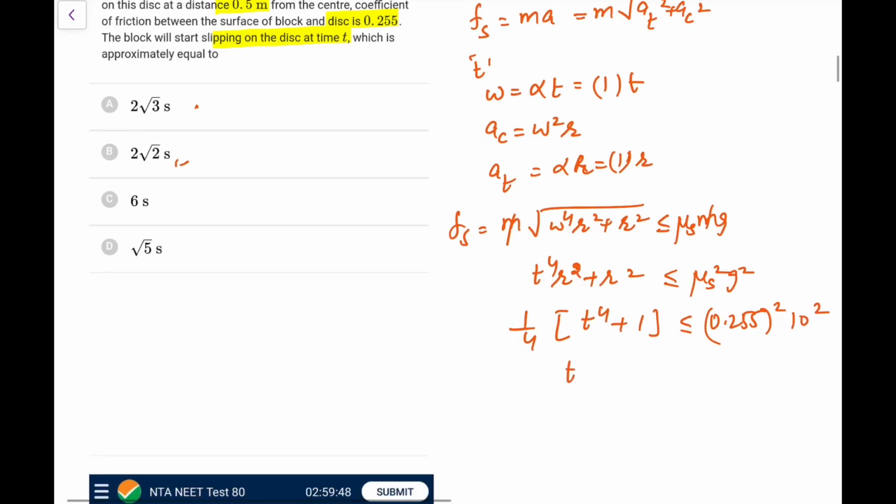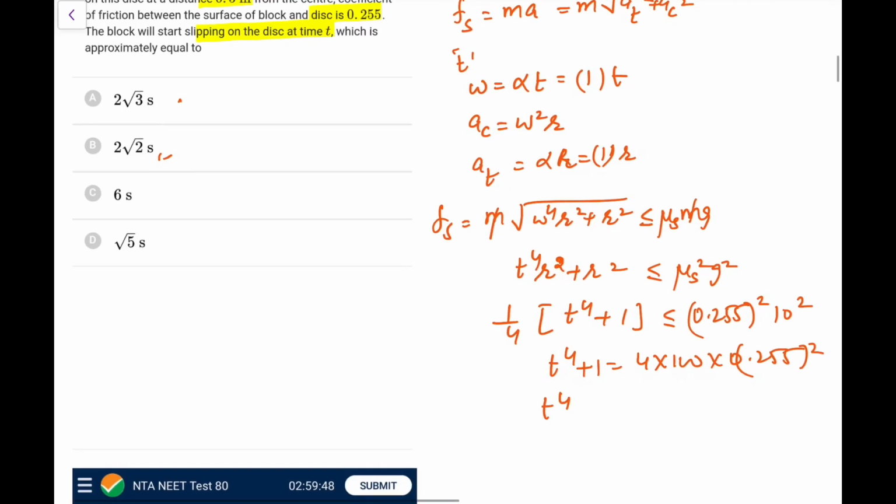So what we'll have in the limiting case, just equate it, so t to the power 4 plus 1 is equal to 4 into 100 into 0.255 whole square. So t to the power 4 would be equal to 400 into 0.255 whole square minus 1. Now this is not a very good thing to calculate, 0.255 whole square. I think there might be some error also, but let me do this.